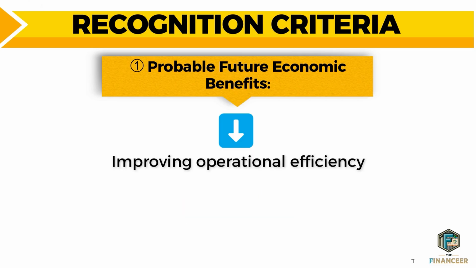Another form is improving operational efficiency. Any type of assets that you purchase that will improve operational efficiency can be considered as a PPE asset, considering that the other conditions have been met, that it is tangible and it will be held or kept for long-term use and provide future economic benefits as we explained. So if an asset doesn't meet any of these criteria, it wouldn't be qualified as PPE assets.